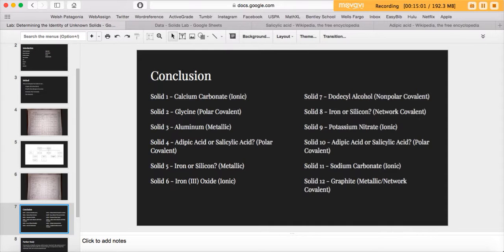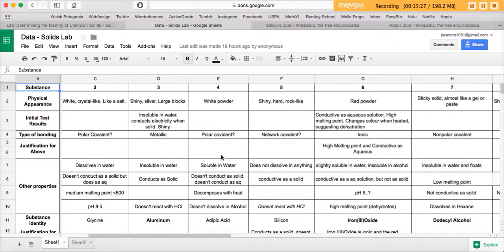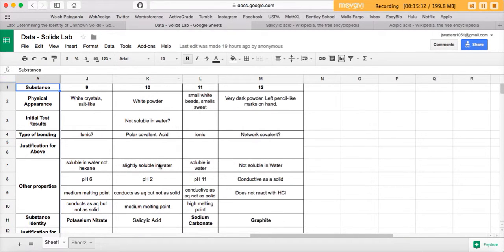Ooh, so this one is interesting. I was stuck for a long time about solid 4 and solid 10, and as to why those ones were polar covalent, and which ones they were. So we know that they're both acidic, which is very common for polar covalent molecules. And I realized that number 4 is soluble in water, whereas number 10 is only slightly soluble in water.